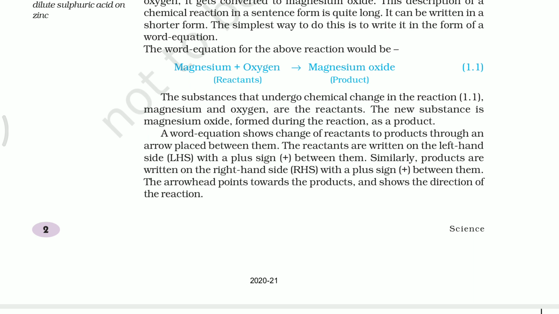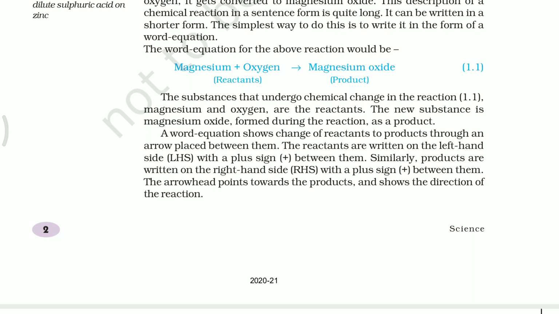Products. What are products? The substances which are formed during a chemical reaction are called products. They are written on the right side of a chemical equation, and if two or more products are formed, they are also separated with a plus sign.